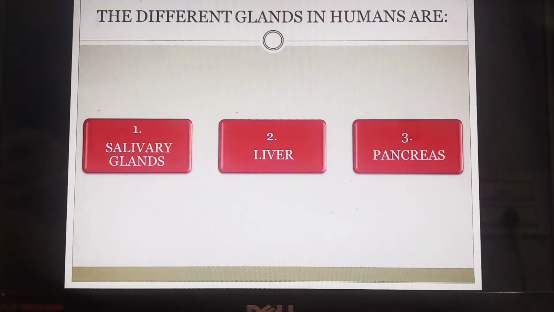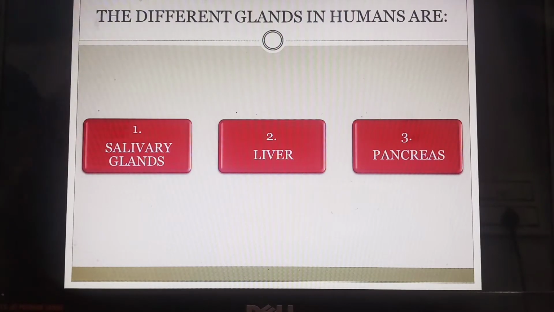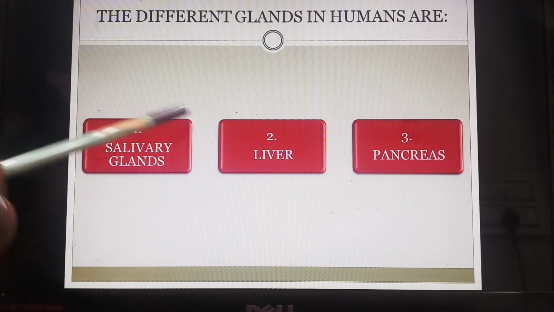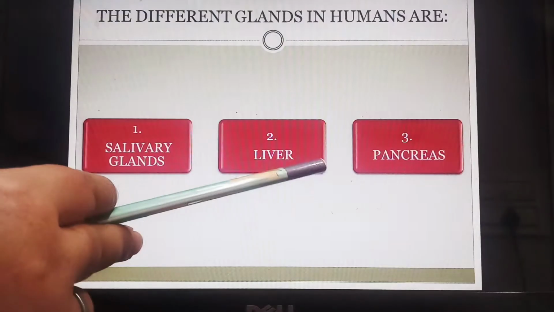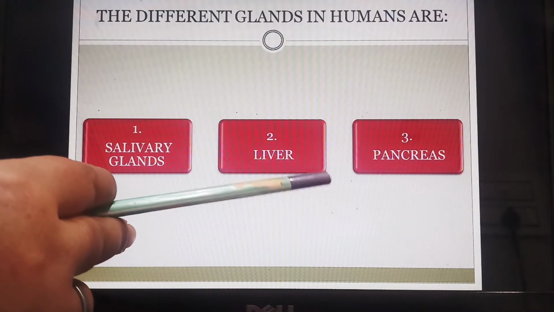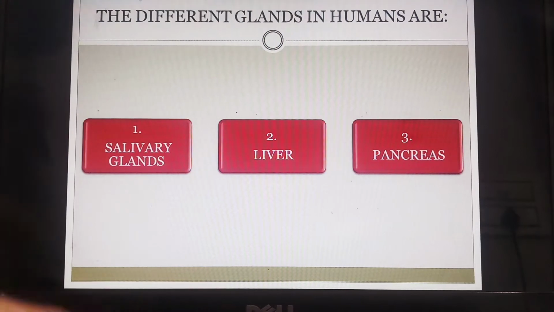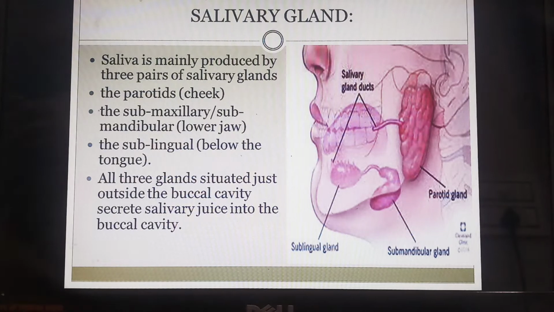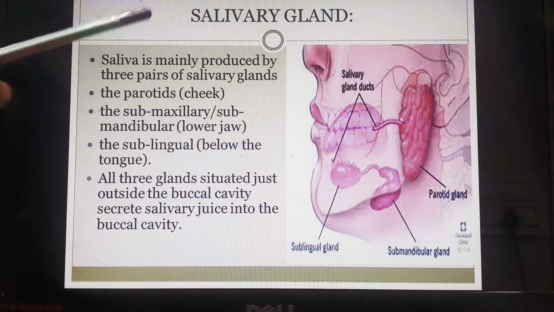If we talk about the different types of glands in the human digestive system, there are basically three glands: the salivary gland, the liver, and the pancreas. These are the three main glands associated with the human digestive system. Now we will go into detail about all three glands. First is the salivary gland.